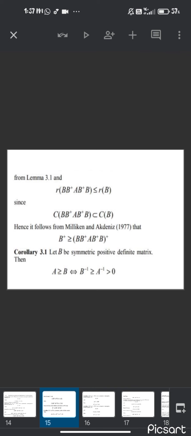Since we get this equation and we have to follow the subset rule, C(B⁺ A B⁺ B) is a subset of C(B), hence B⁺ ≥ (B B⁺ A B⁺ B)⁺.